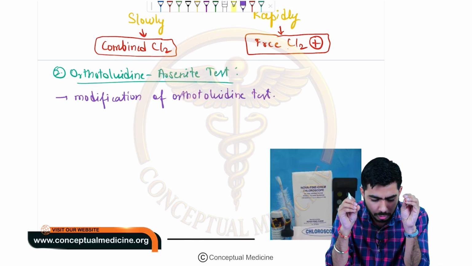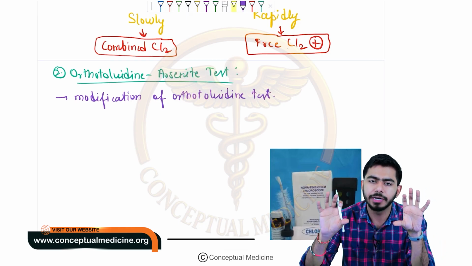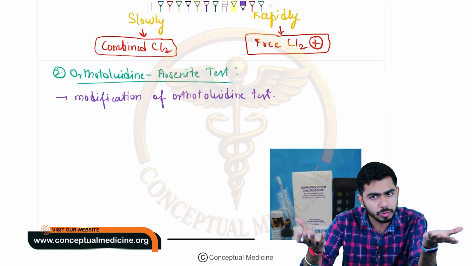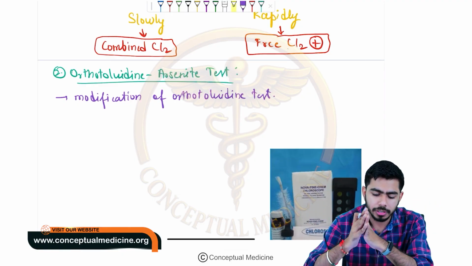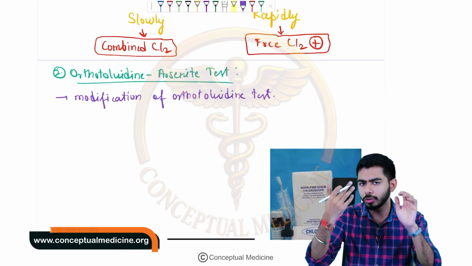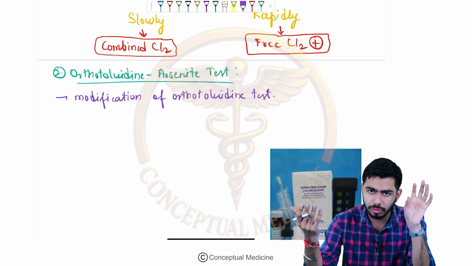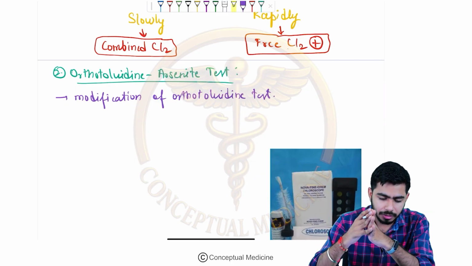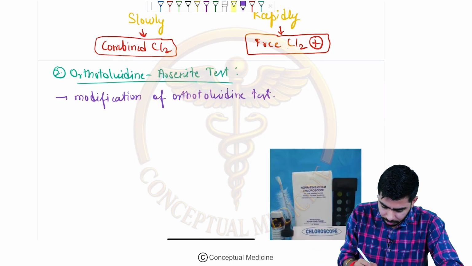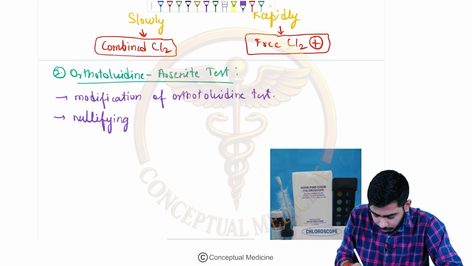It is telling us about the free residual chlorine and combined residual chlorine, which the orthotoluidine test was also telling us about. Then what's new in this particular test? Actually, the orthotoluidine test was not telling us the results separately, but was telling us the results combinedly, right? Here we are saying that it is nullifying errors. How is it nullifying the errors?